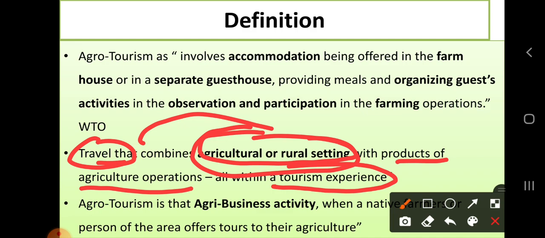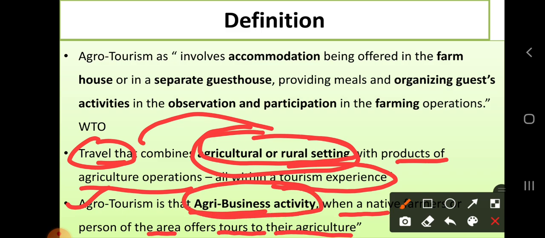Then third one, agrotourism is an agribusiness activity where native farmers or persons of the area offer their agricultural tools and things to the visitors or tourists, that is agrotourism.